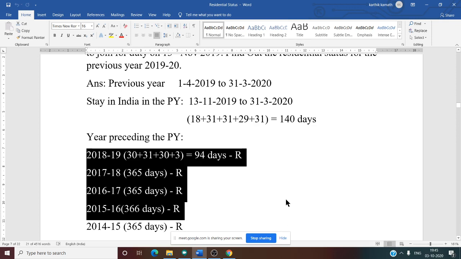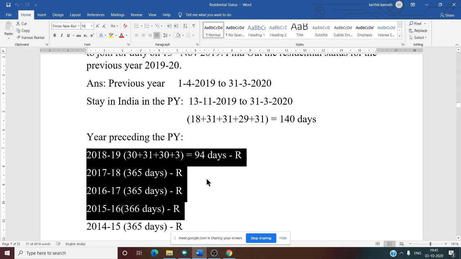In 2018-19 he was not there, but he was a resident in 2017-18. So how to see it? 94 plus 365 plus 365 plus 366. That is of course more than 365 days, isn't it? It will be more than 1000 days, the 4 year total. See this: 2018-19, 17-18, 16-17, 15-16. We want only 4 years of information. Now we know he is a resident because he satisfied the second basic condition.